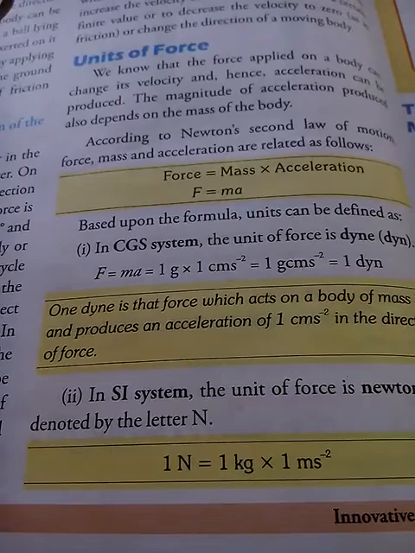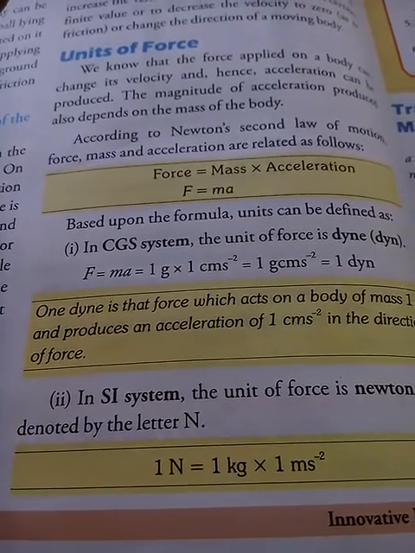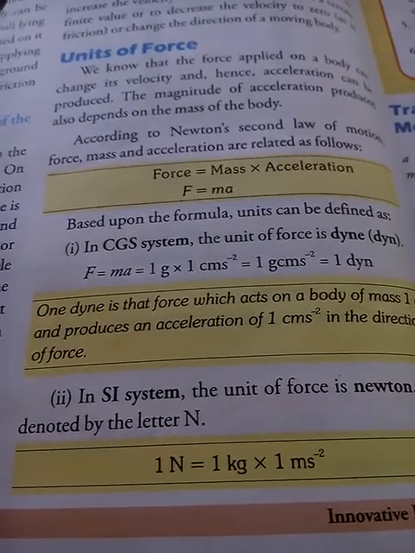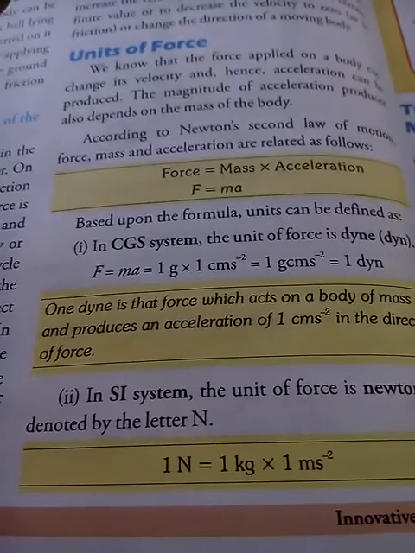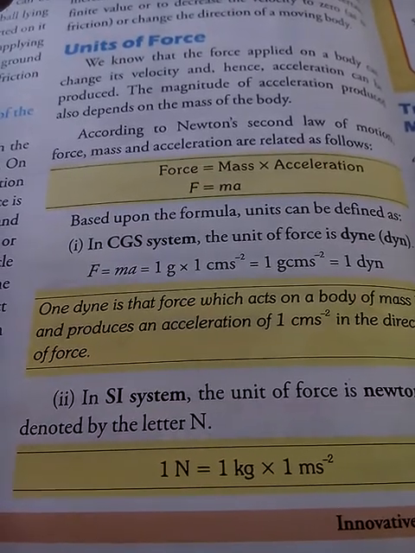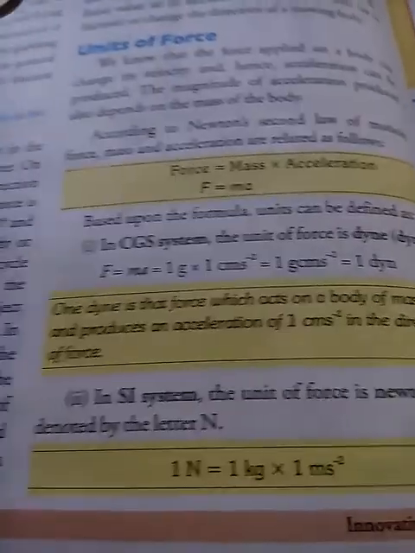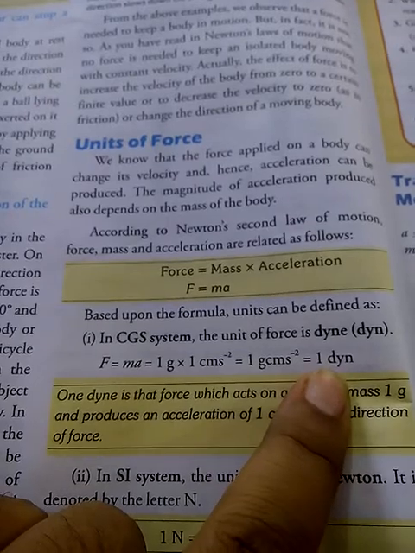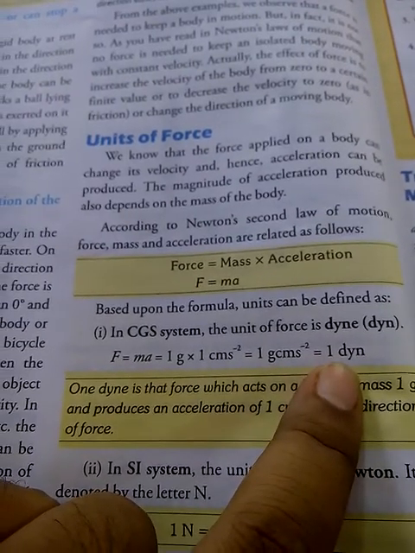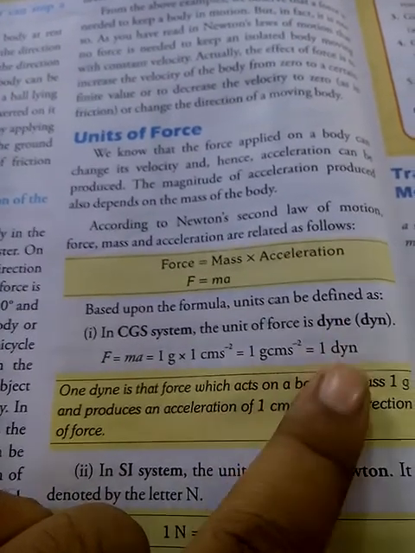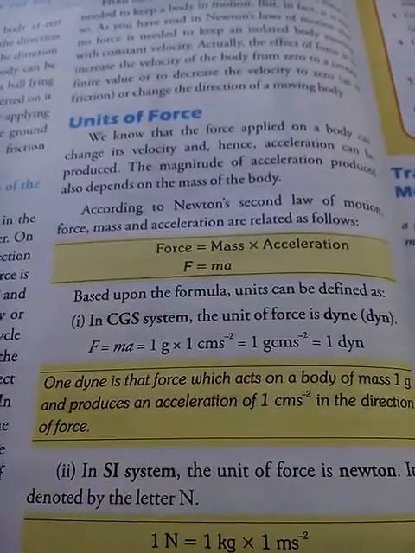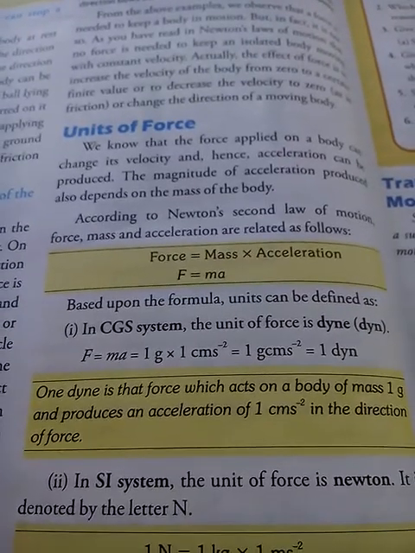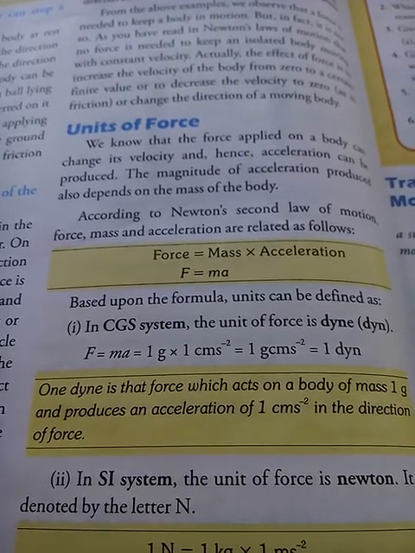Now, in the CGS system, the unit of mass is gram and acceleration is 1 centimeter per second square. On putting it, we get a unit known as dyne. So in the CGS system, please remember this is important, it is one of the frequently asked questions in the board. Please note that in the CGS system, the unit of force is dyne.